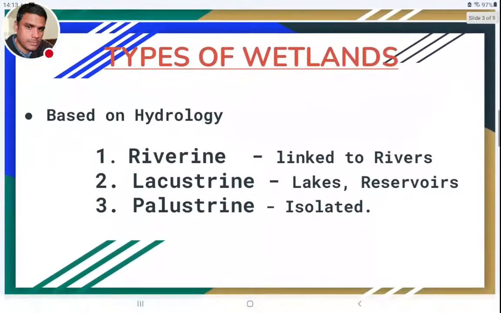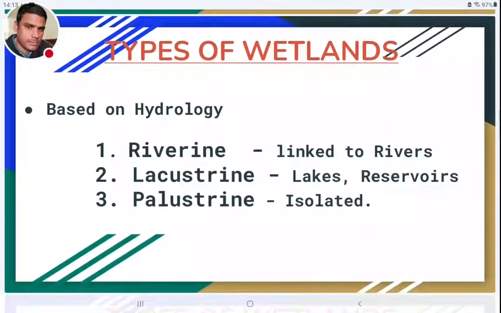Now, types of wetlands. Based on hydrology, that is, based on water connection, there are three types of wetlands. One is riverine wetlands, second is lacustrine wetlands, third is palustrine wetlands. Riverine wetlands are connected to rivers and are adjacent to the rivers.